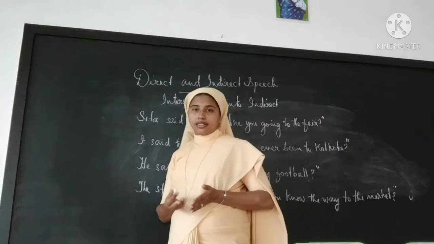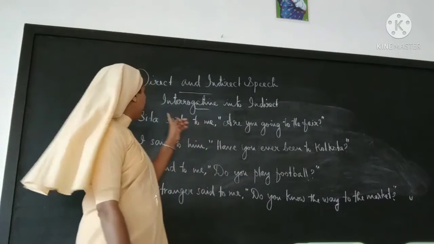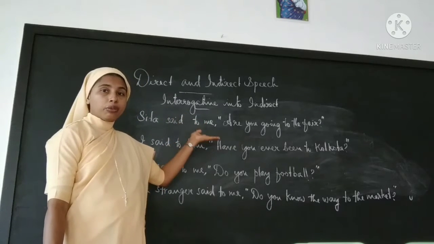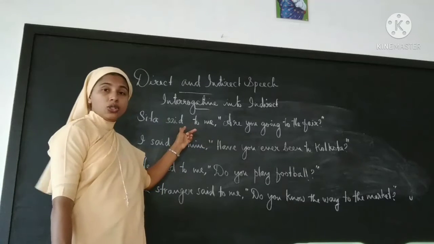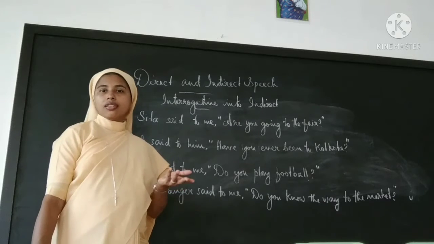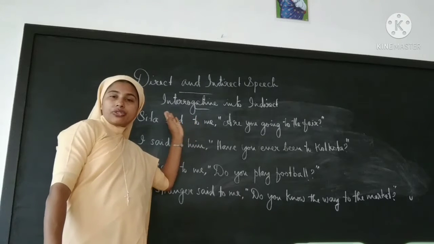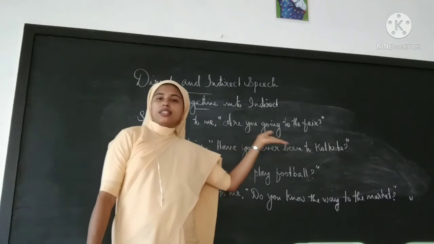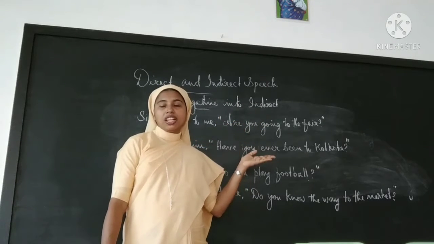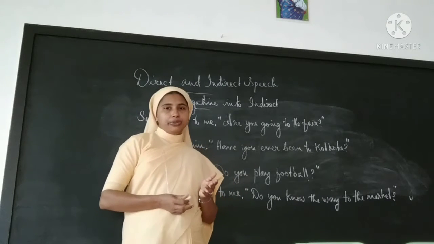What are the changes that will take place when you change a yes or no question into indirect? First, the reporting verb. If the reporting verb is in the form of a statement, it will be changed to inquired, questioned, or asked, etc. Because from this part one has to understand that this is a question, since the second part will be changed to a statement form.